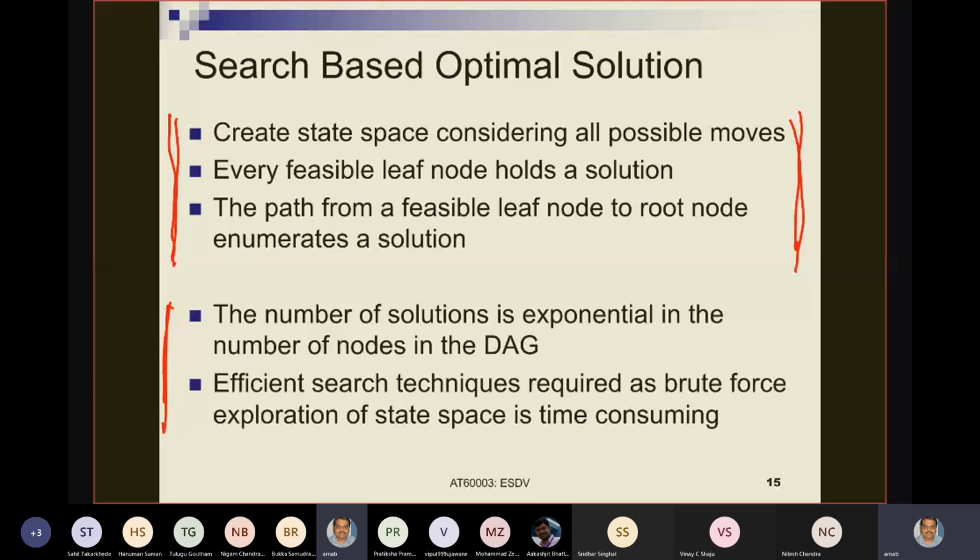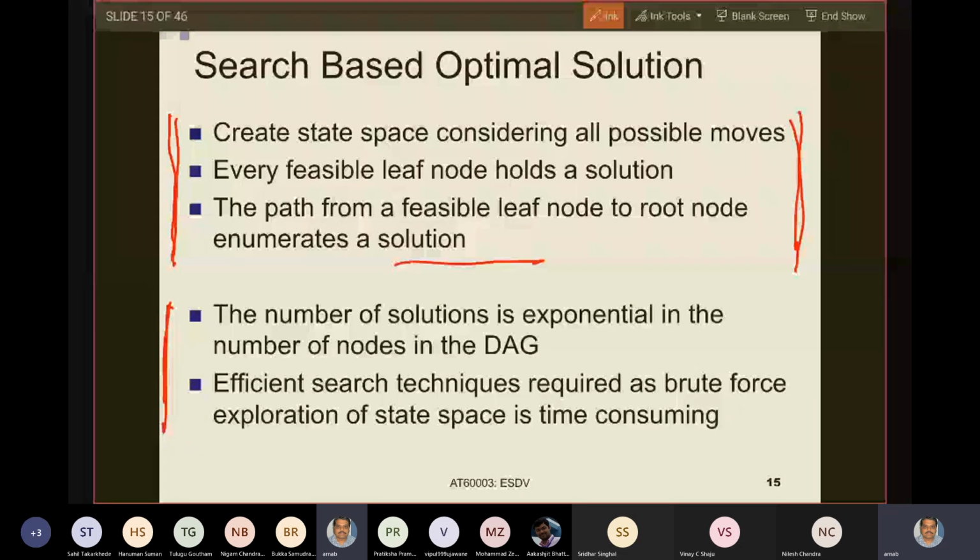Now, the number of solutions is exponential in the number of task nodes in the DAG. We have already seen that even for the figure in the previous slide, we had k tasks, and how many leaf nodes for k tasks? 2 to the power k leaf nodes, hence 2 to the power k solutions, right? And therefore, because we have an exponential number of solutions, we need efficient search techniques.